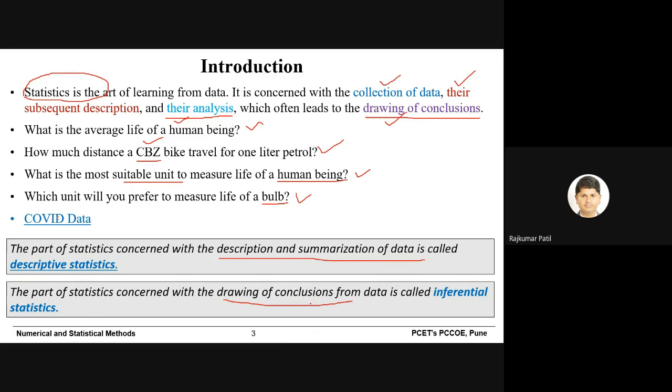So the basic difference is when we collect the data and present the data in graphical, pictorial or tabular form, that is called description of the data or descriptive statistics. But when you draw a conclusion from such tables and figures, then it is called inferential statistics. So these are basically the two types of statistics.